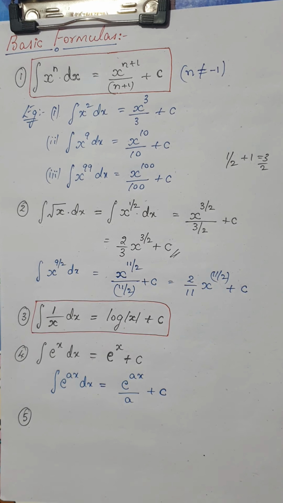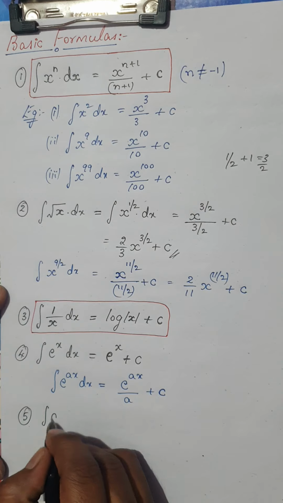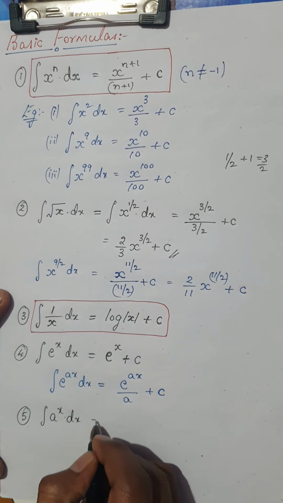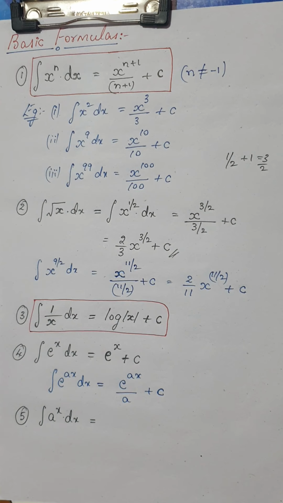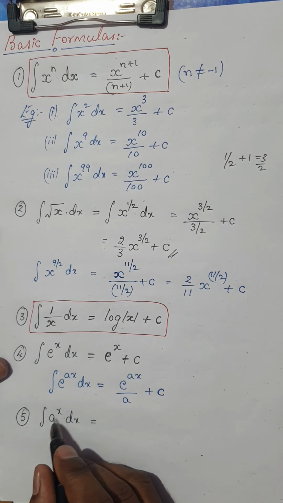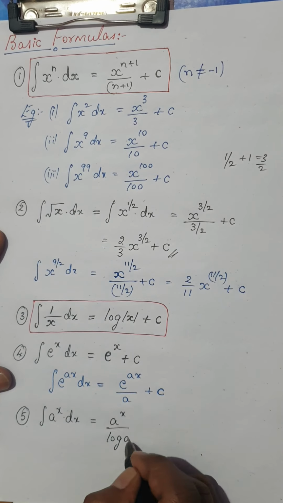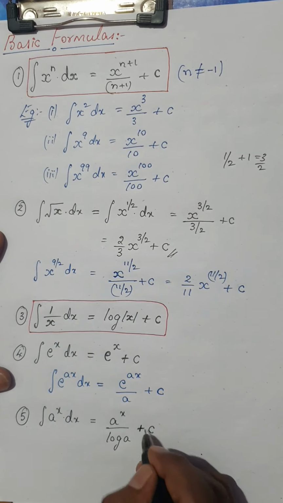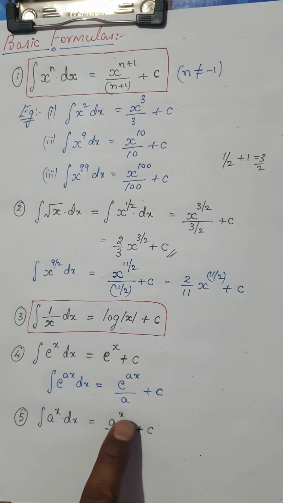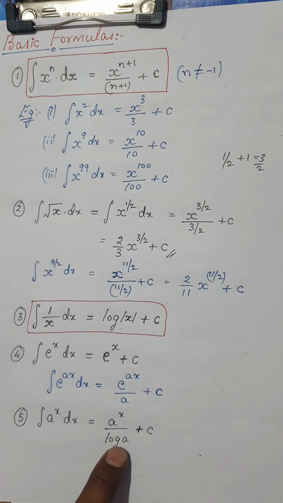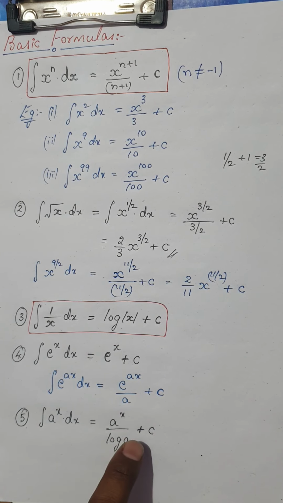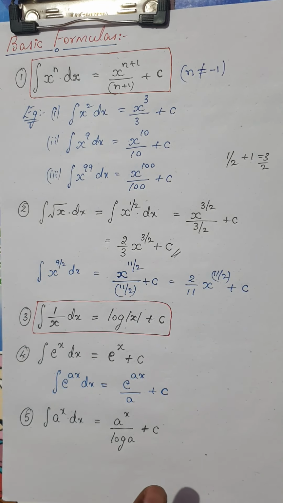My next formula is the integral of a power x dx. You might be wondering about the integral of 2 power x. So the integral of a power x is a power x divided by log a plus a constant of integration. Remember, in differentiation you would write a power x into log a, but here you will write a power x divided by log a plus a constant. Is it clear? So moving on to the next formula.